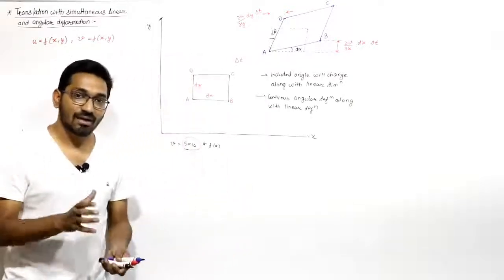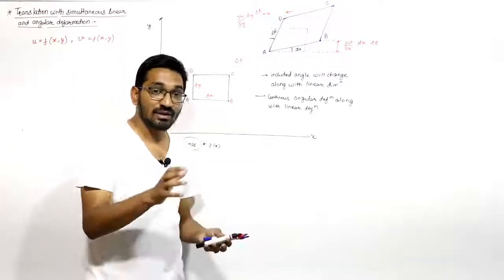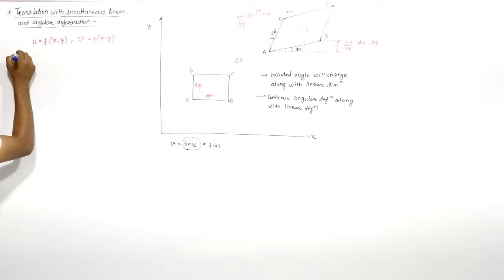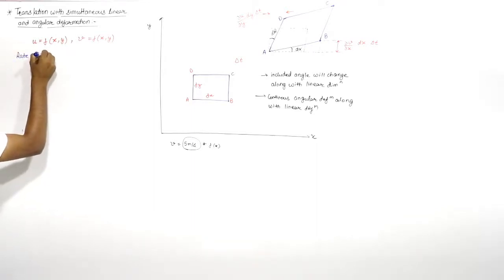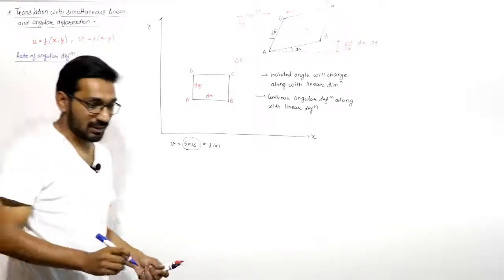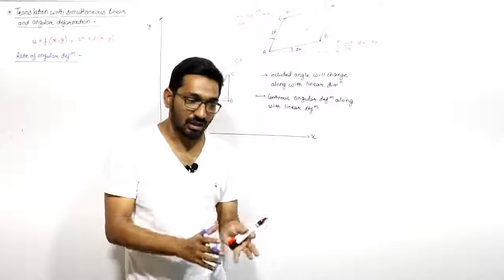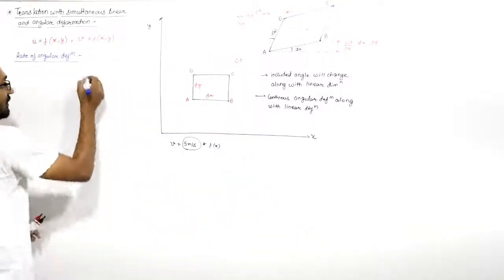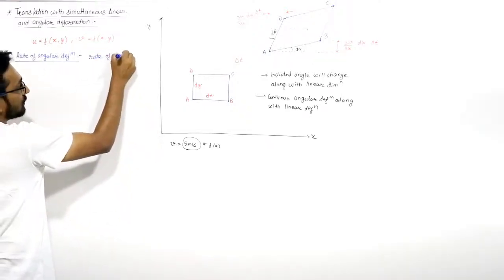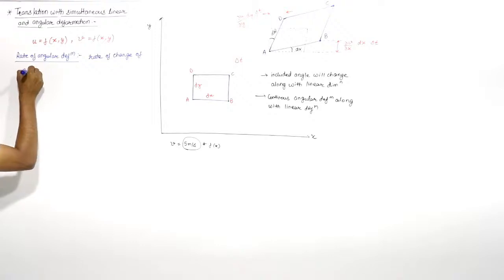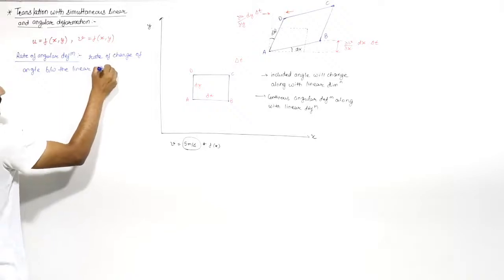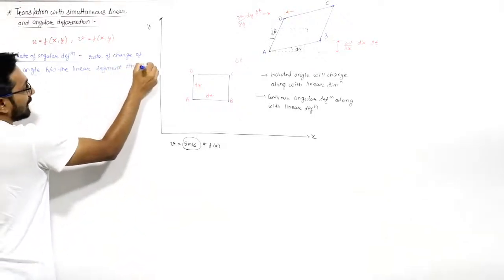So the rate of angular deformation, or angular strain rate, is defined as the rate of change of angle between the linear segments AB and AD.